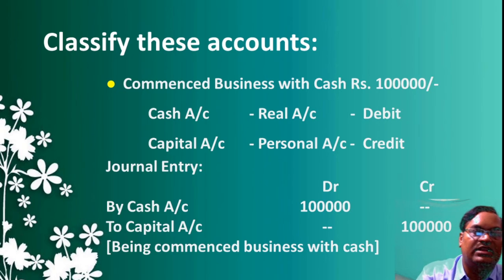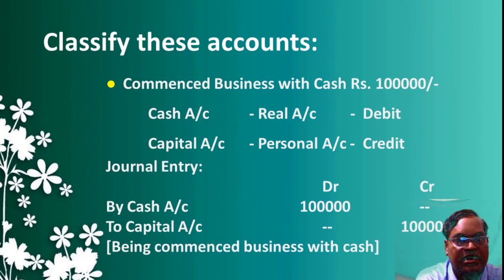Now I am going to tell you how to classify these accounts. For example, a transaction: commenced business with cash rupees 1 lakh. Here in this transaction, we can extract two accounts. One is cash, another is capital account. Cash is classified under real account, capital account is classified under personal account. You know the real account debit credit rule and the personal account debit credit rule. In real account, debit what comes in, credit what goes out. And in personal account, debit the receiver and credit the giver.